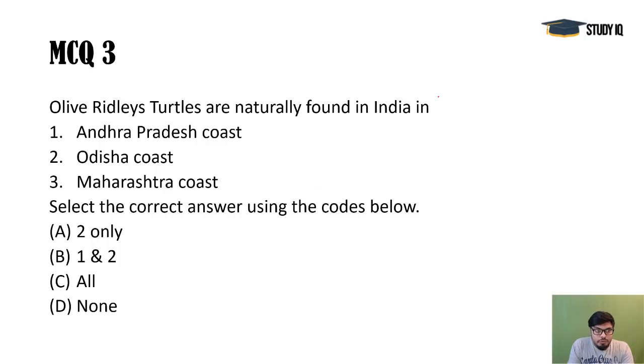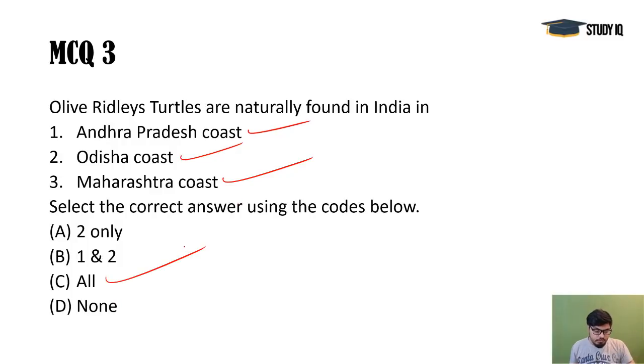Okay, next, olive ridley turtles. Many times we talk about Arribada, or the mass nesting issue, on the Gahirmatha beach of Odisha's eastern coast, and there this Bhitarkanika National Park is located. So olive ridley turtles are found not only on Odisha's coast, they are also found on the Andhra Pradesh coast in some numbers, and also on the western coast they were found with green turtles. Green turtles are the biggest ones and olive ridley turtles are the smallest ones. So on the Maharashtra coast also they are found.